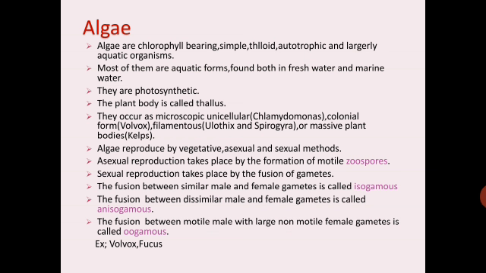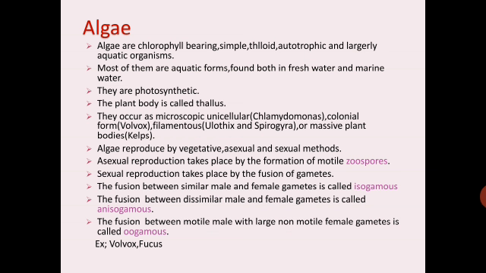They are photosynthetic. The plant body here is called thallus because it cannot be differentiated into true root, stem, and leaves, because of which the plant body here is called thallus. So remember, it is chlorophyll bearing, it is simple, it is thalloid, autotrophic, can prepare its own food, and it is largely aquatic. So the members of algae are found both in freshwater as well as in marine water.